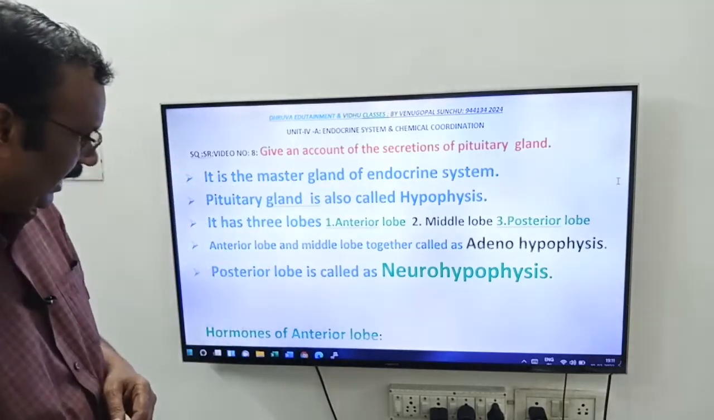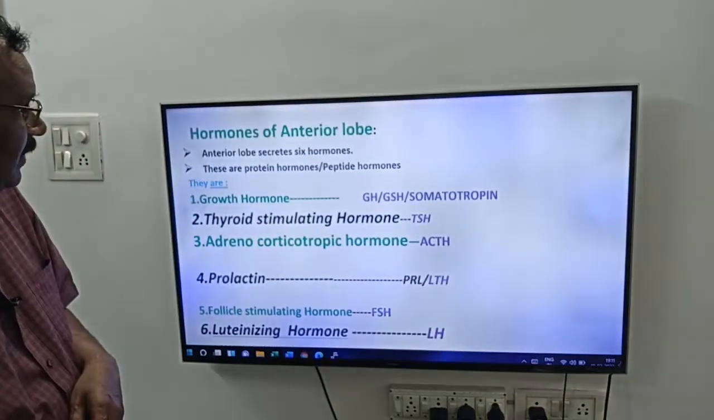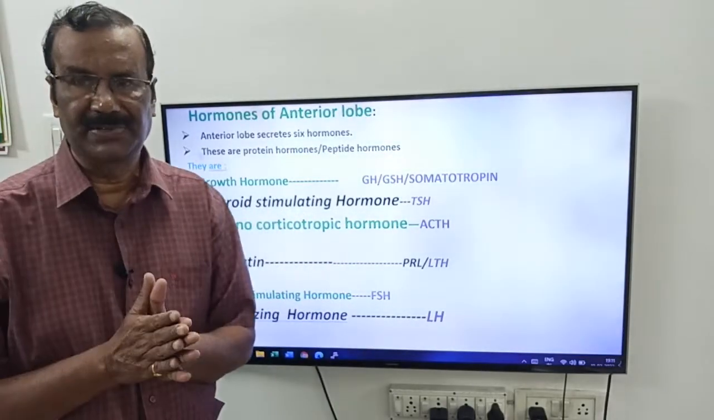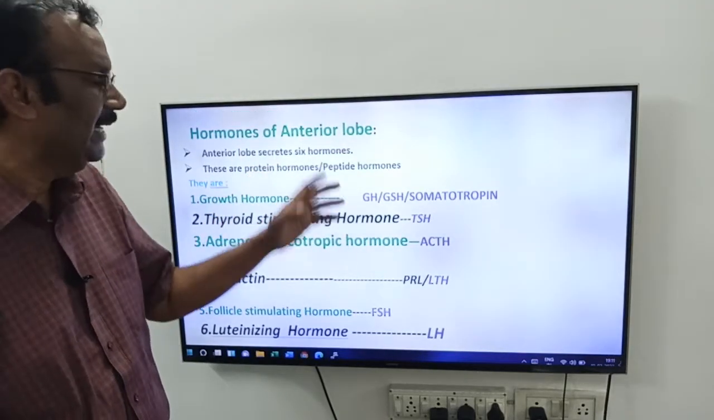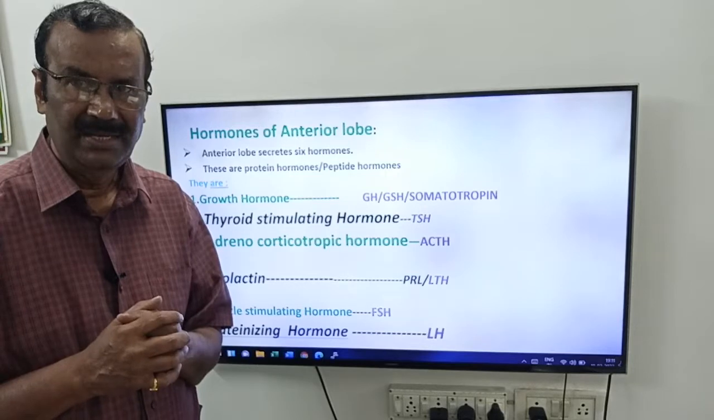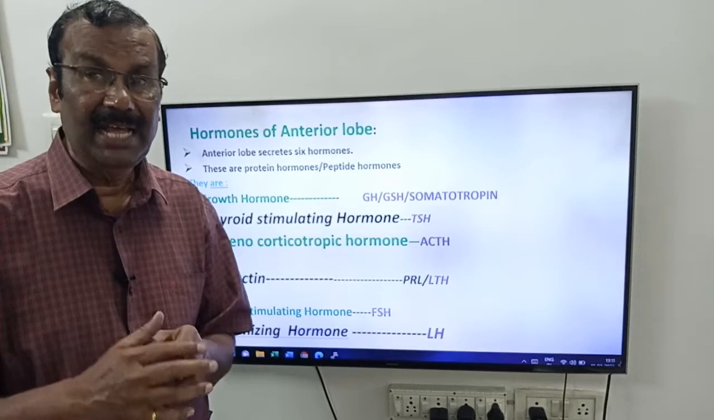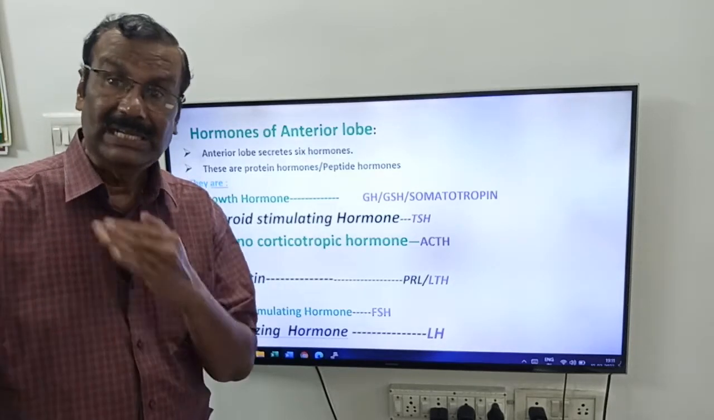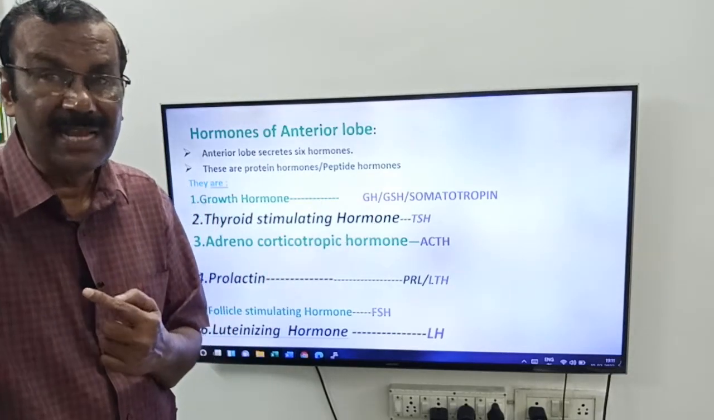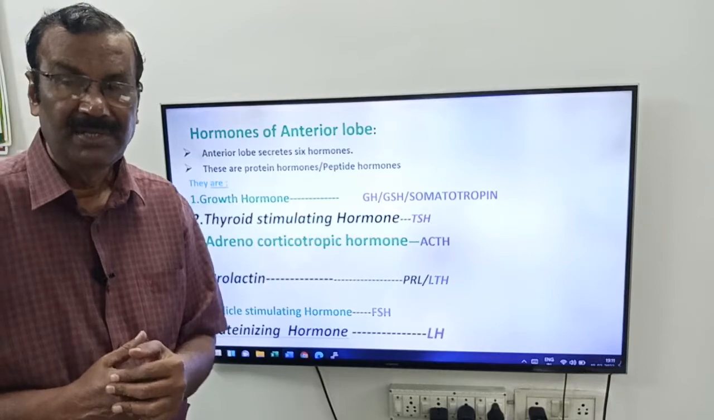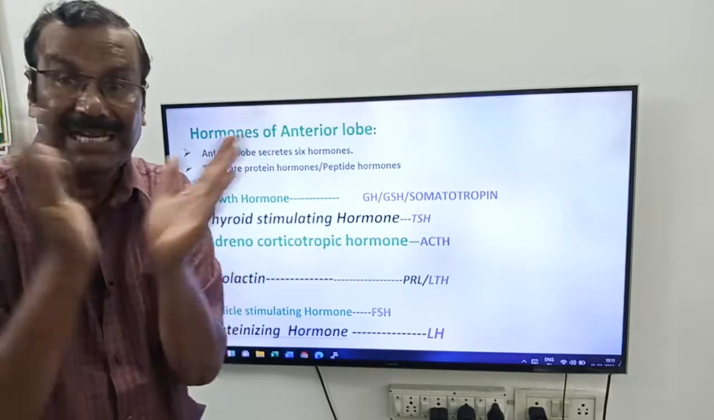Okay, friends. Now come to the hormones of anterior lobe. First I have given the list of hormones, next we will go in detail. See, friends, hormones of anterior lobe. Anterior lobe secretes 6 hormones. How many hormones are secreted by anterior lobe? 6 hormones. But in IP they have given 7, because the middle lobe is fused with the anterior lobe. The hormone of the middle lobe is called what? MSH, melanocyte stimulating hormone. So they added MSH also to the anterior lobe. Please, you have to remember it. You have to recognize it.